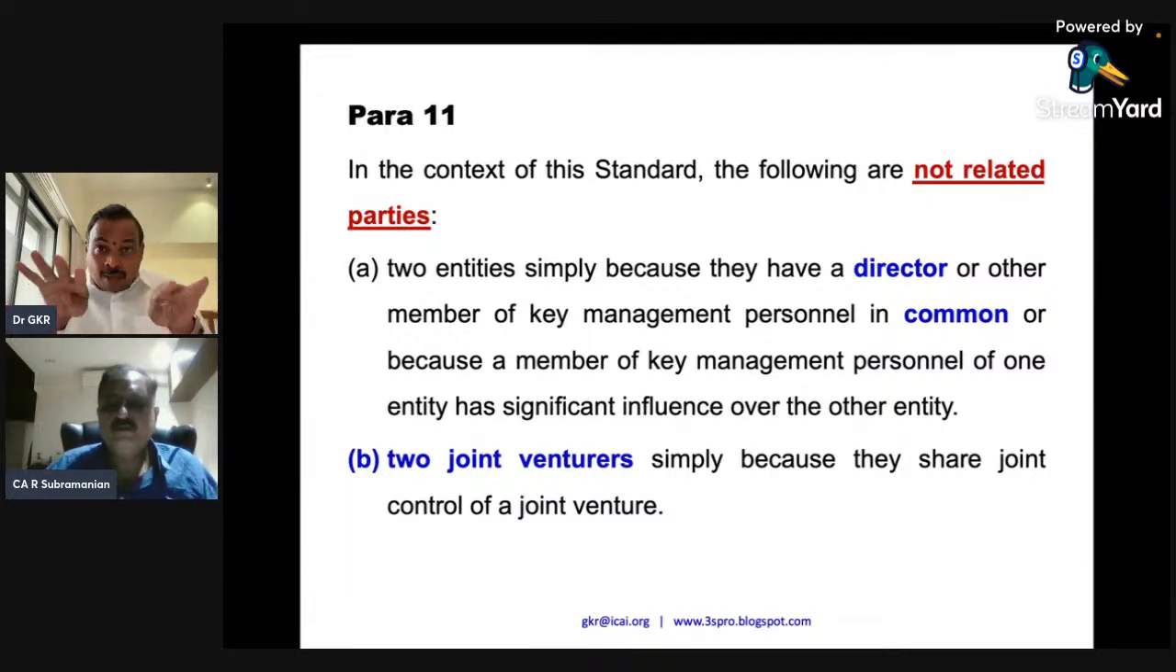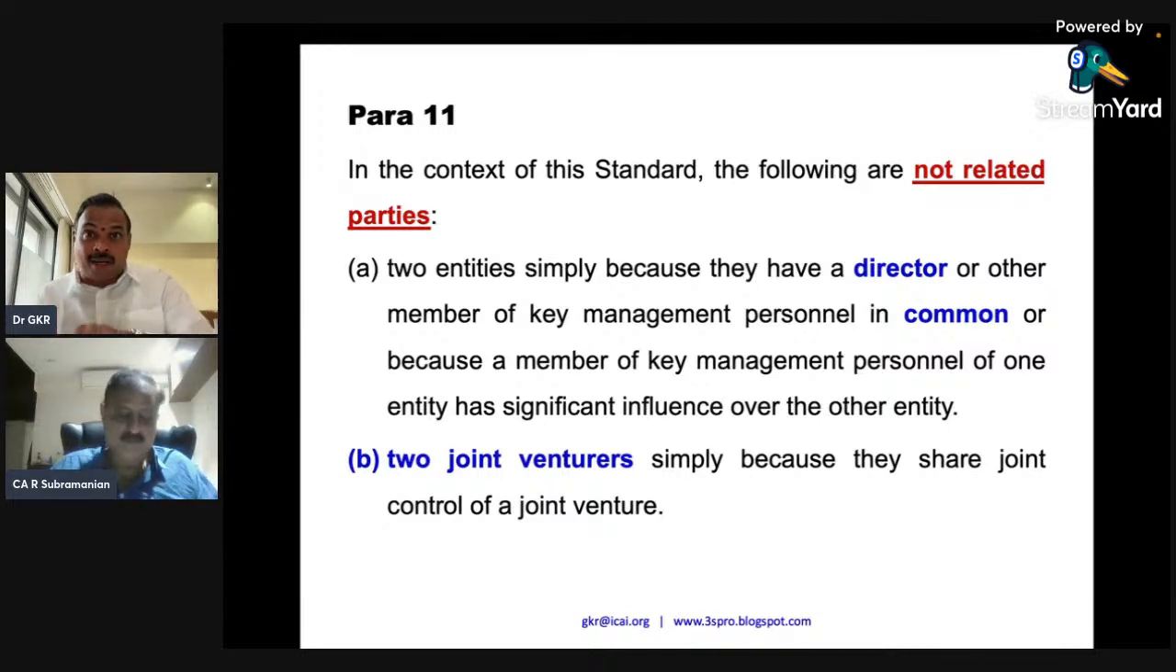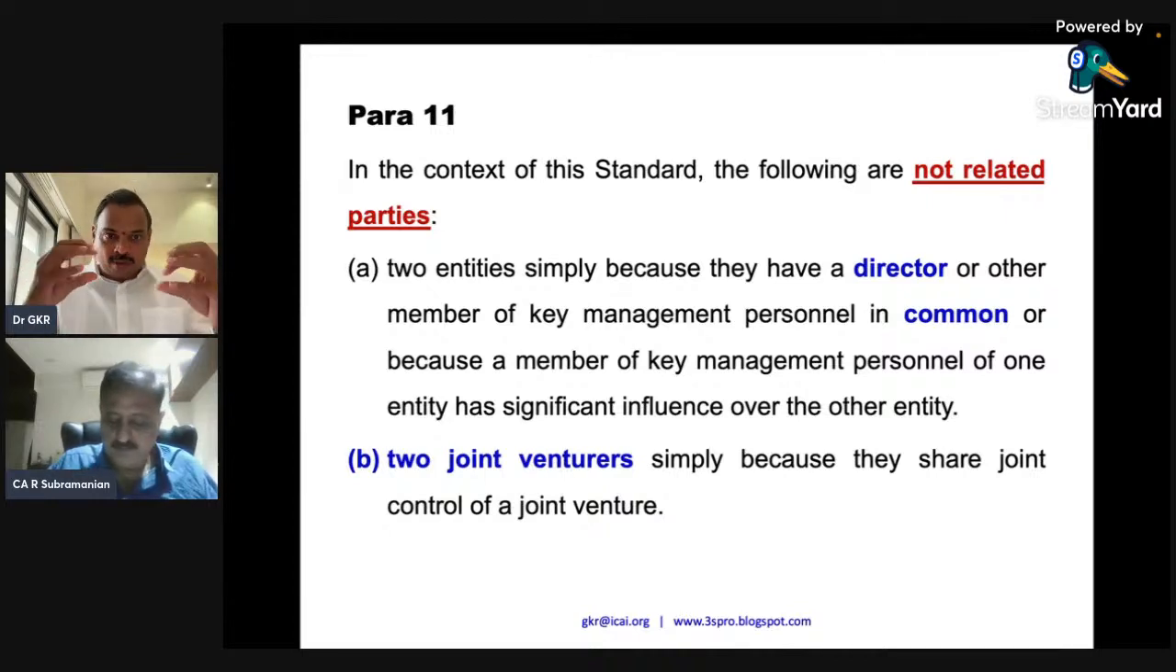Can you say both the companies are related parties? Maybe the individual is a related party, KMP is a related party, since having significant influence. The companies are not related parties. So we need to understand the difference between an individual related to an entity and an entity related to an entity. So there's a lot of difference.